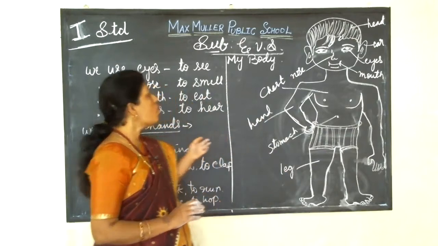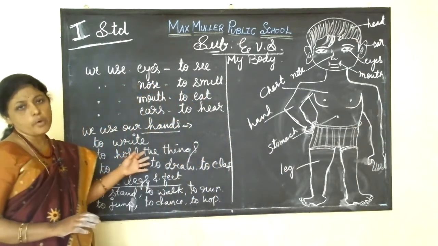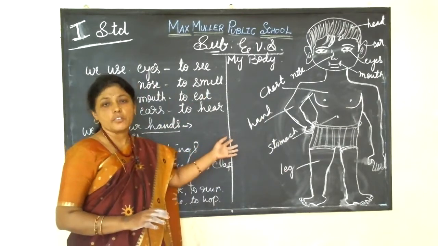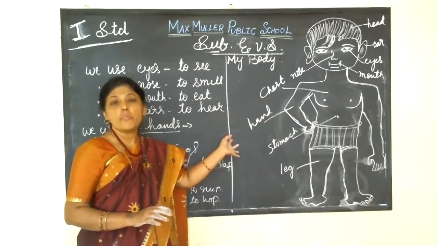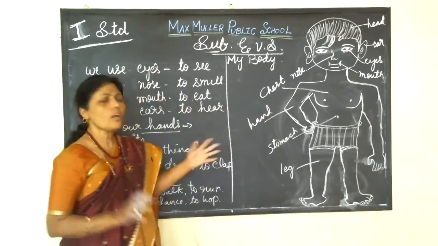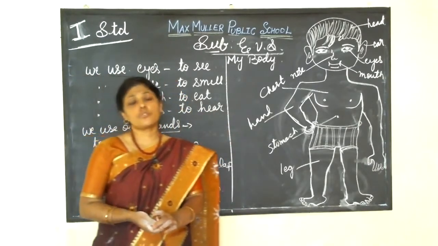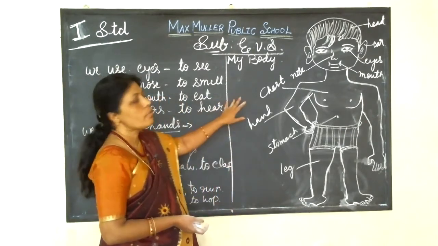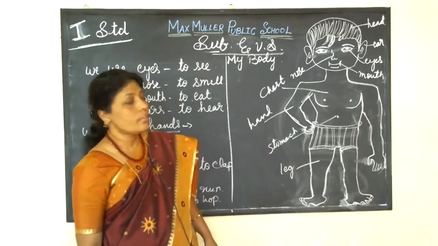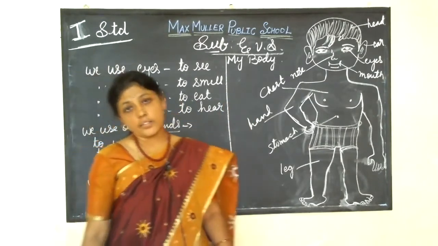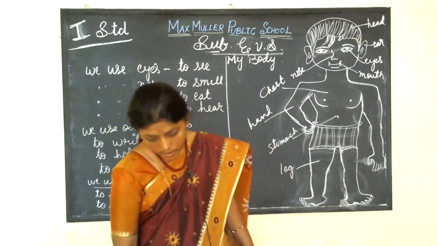Okay, children? So we have so many parts. Each part is different and each part performs a different function. So we should keep our body always clean. So you know how your body parts work. Then next we will see the sense organs. Which are the sense organs?